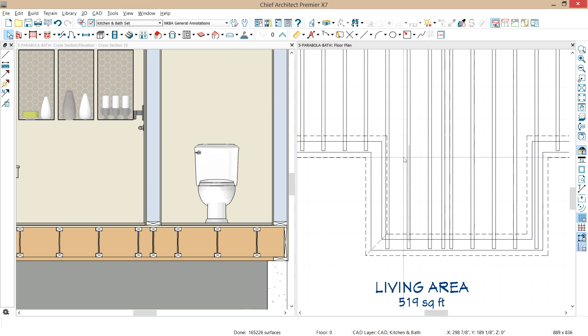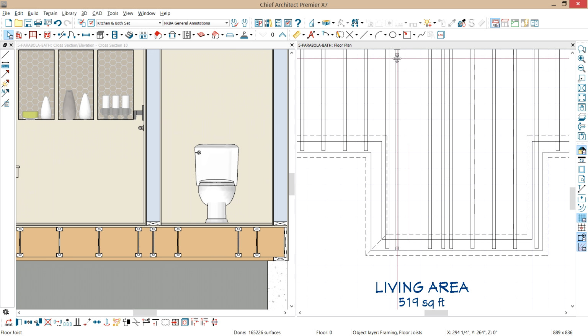And what I'm going to do is just slide that over to the side of the toilet, and then use the copy tool and reflect about that line that we drew. Wrong way. Hit undo. Got a little ahead of myself. So let's try that again. The copy and reflect about that line, and then I'll just delete that line since it's not needed.